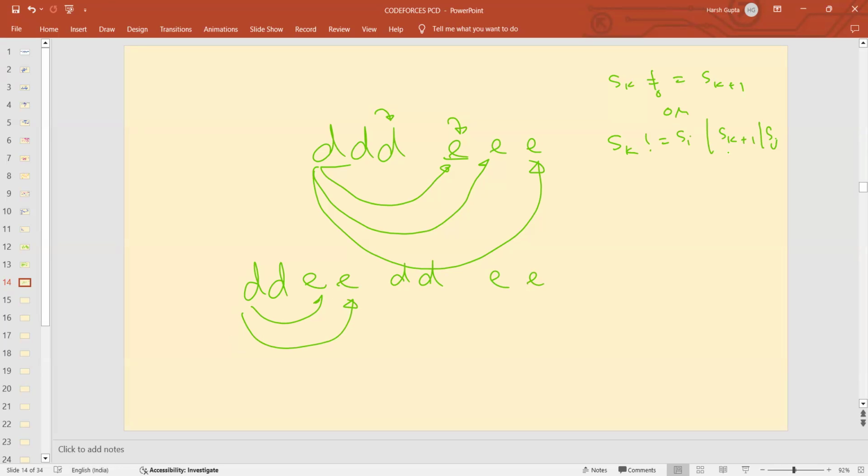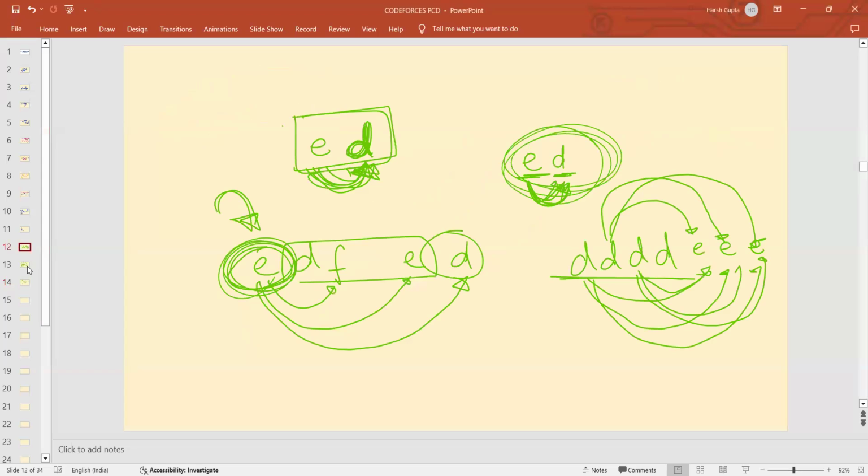So yeah, you all can look for some editorial solutions for this. I didn't have time to go to the editorial, but this is something that worked for me during the contest. And the observations that I made, I already explained.